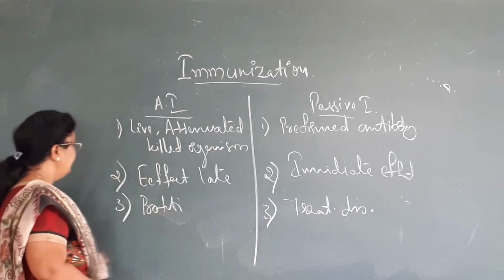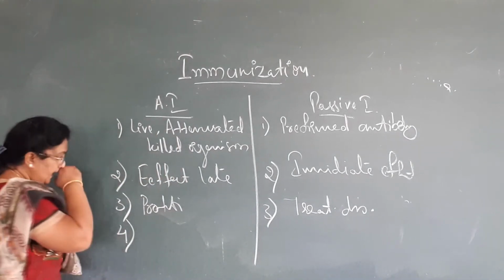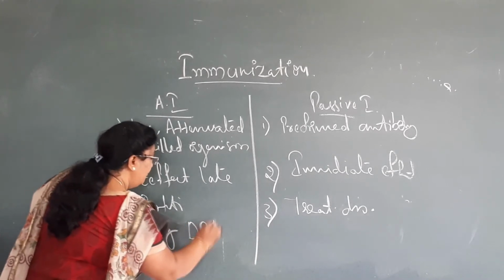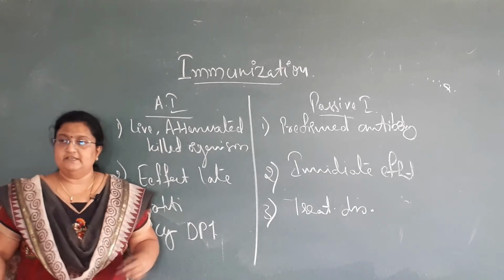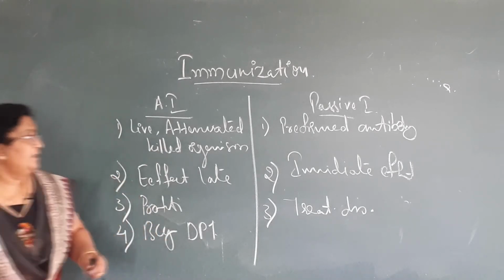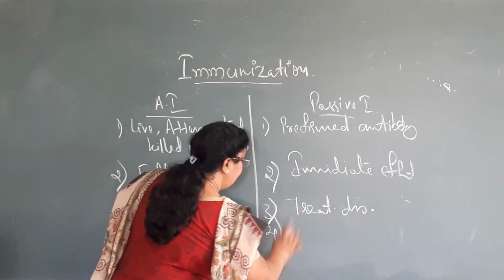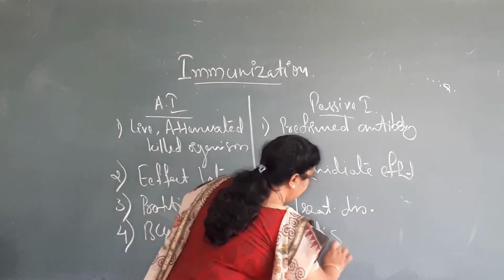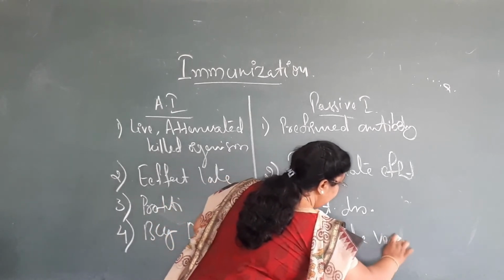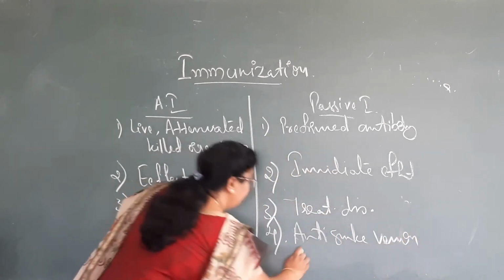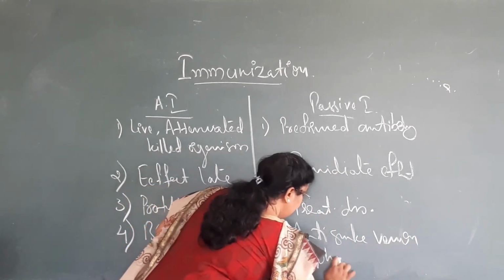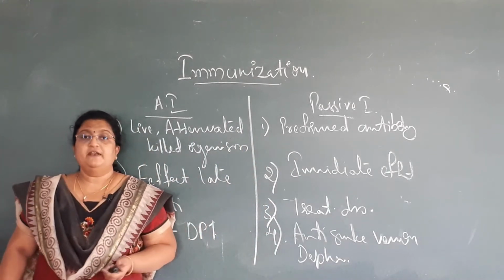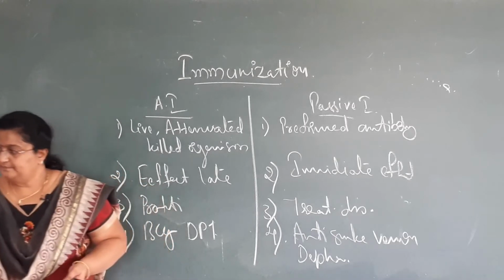Okay, so let me give some examples. As we routinely give BCG, DPT, OPV, all come under active immunization, that is vaccination. But when it comes to passive immunization, we are giving anti-snake venom, anti-diphtheria serum, or in tetanus we give anti-tetanus serum.